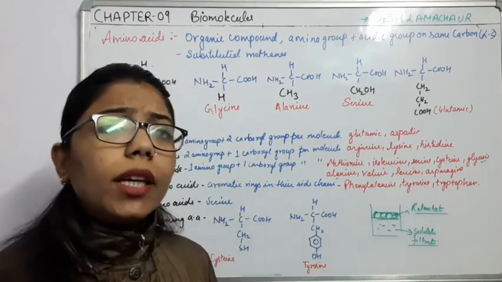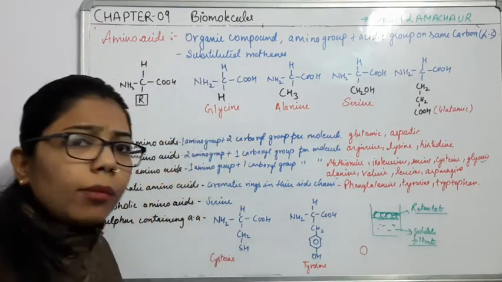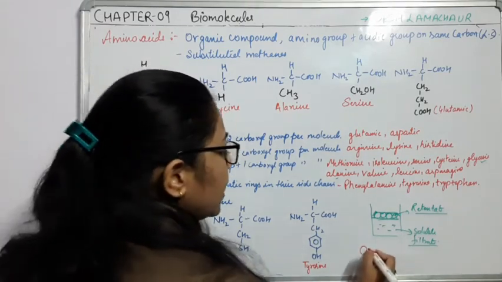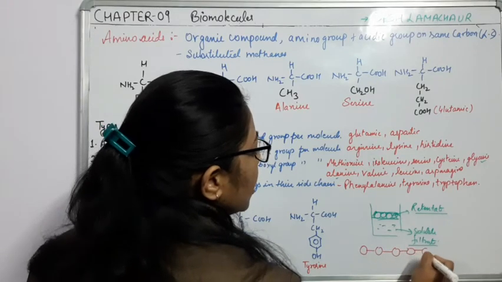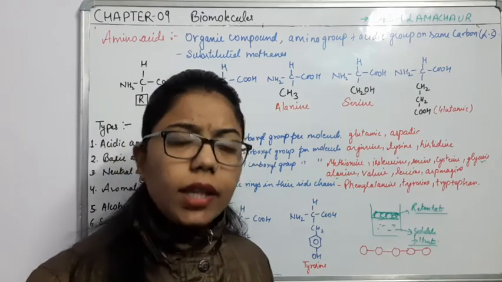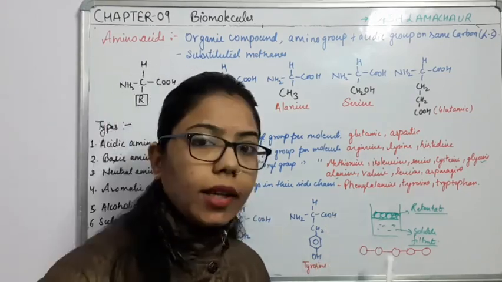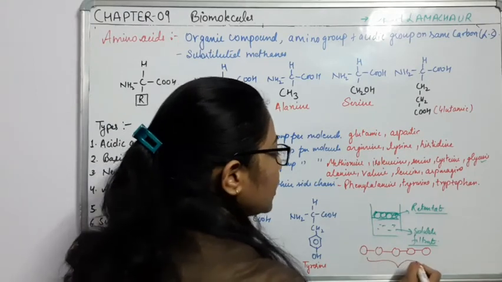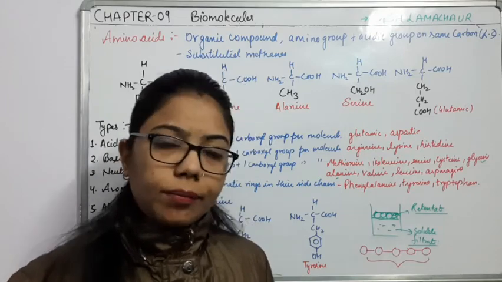Amino acids are what? These are the small chains. When we are talking about the small size, it means that they are the monomer unit. When I combine these amino acids, what will it form? It will form the protein, because the amino acids are the simpler form of protein. When we combine all these amino acids, we will get the protein, right?